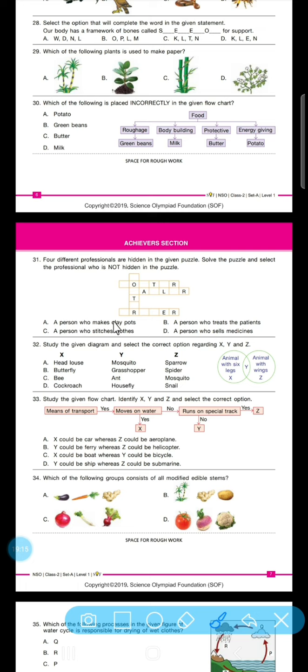So a person who makes clay pots, what is that person called? Then a person who stitches clothes. If we want to begin it like TA, here we can fill it TAILOR. So first one is filled. Person who sells medicine, so chemist. So if we see CHE, is chemist mentioned here?